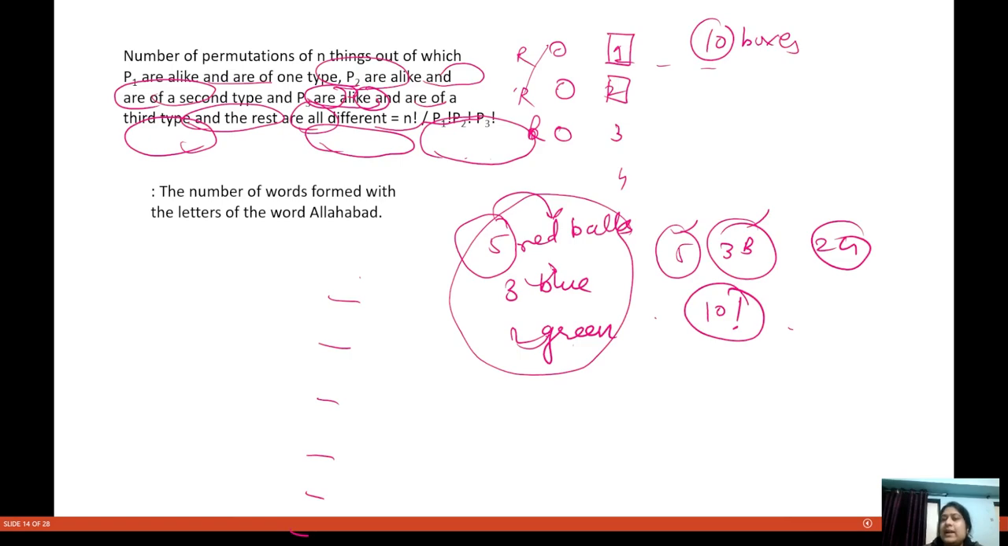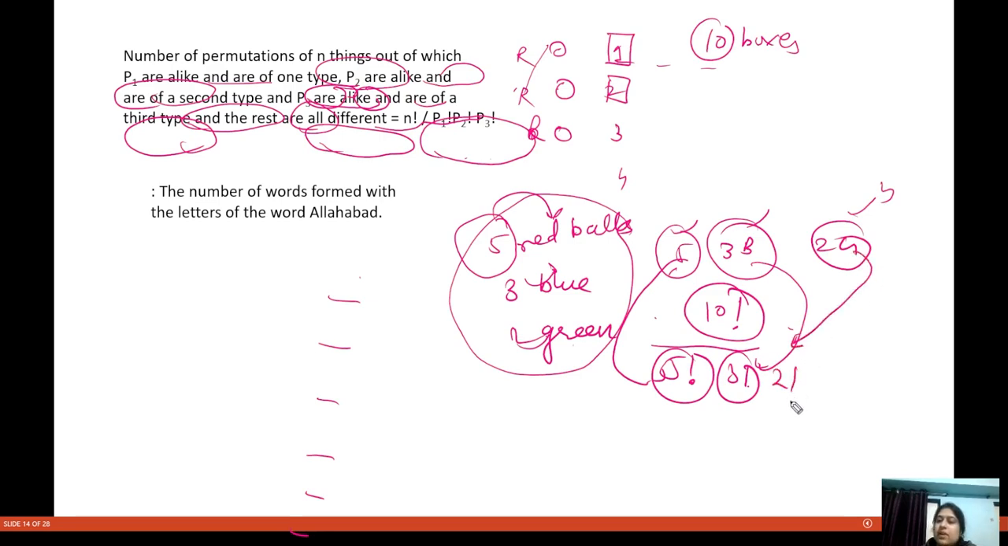Three blue balls are identical to each other, two green balls are identical to each other. So to eliminate the repetition, I will divide this by factorial 5 because 5 red balls are identical. I will divide this by factorial 3 because 3 blue balls are identical, and I will divide this by factorial 2 because 2 green balls are identical. So I hope you are understanding this.